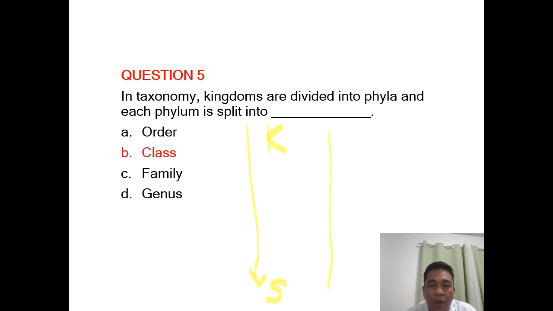But if you go up, same system, kumbaga equivalency, nandiyan pa rin sa taas yung kingdom and then sa species naman yung baba. If you're going to look at the organisms and the similarities, then you're going up, no, dun sa tinatawag natin na yung classification process. Okay? So, pababa siya from kingdom to species, you look at the differences. But from the species up to the kingdom, you're looking at the similarities.